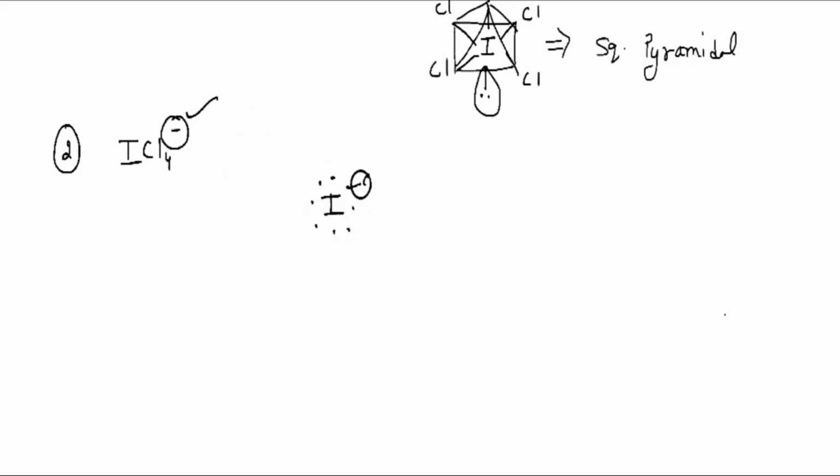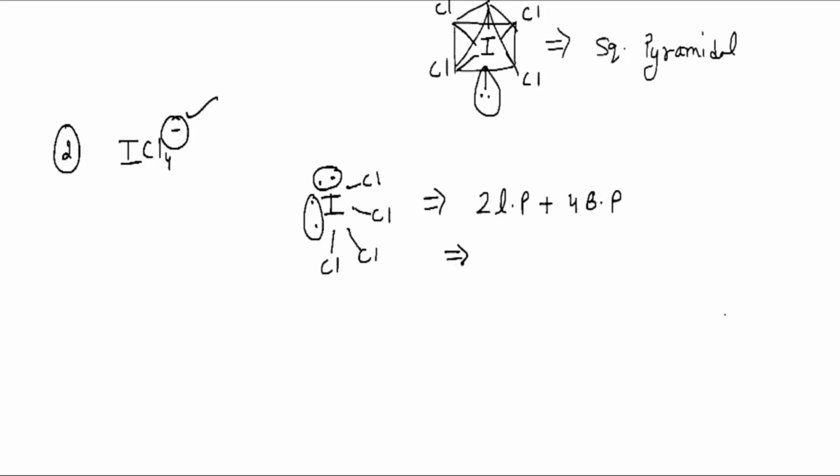That means we can write 1 chlorine here, 1 chlorine here, 1 chlorine here, and 1 chlorine here. So there are 4 bond pairs, and the remaining electrons are 1 lone pair here and 1 lone pair here. So we will get 2 lone pairs plus 4 bond pairs. It implies that the steric number comes out to be 6, the hybridization will be sp3d2, and the geometry will be octahedral.